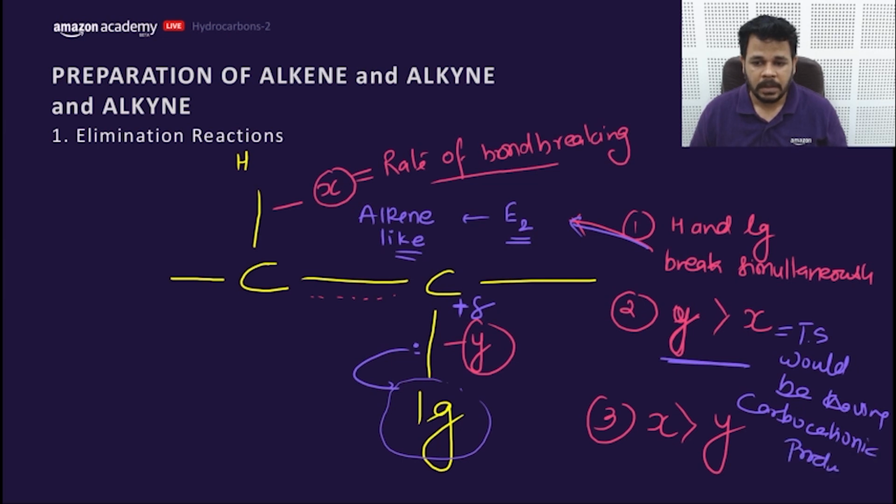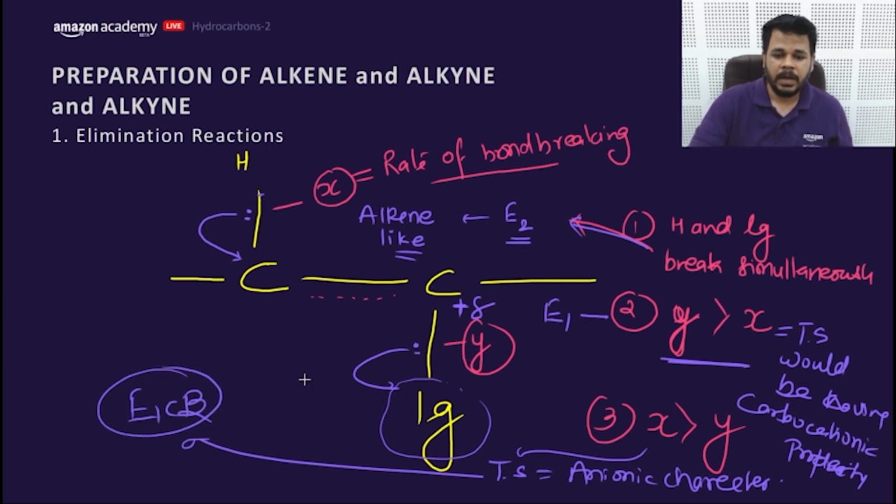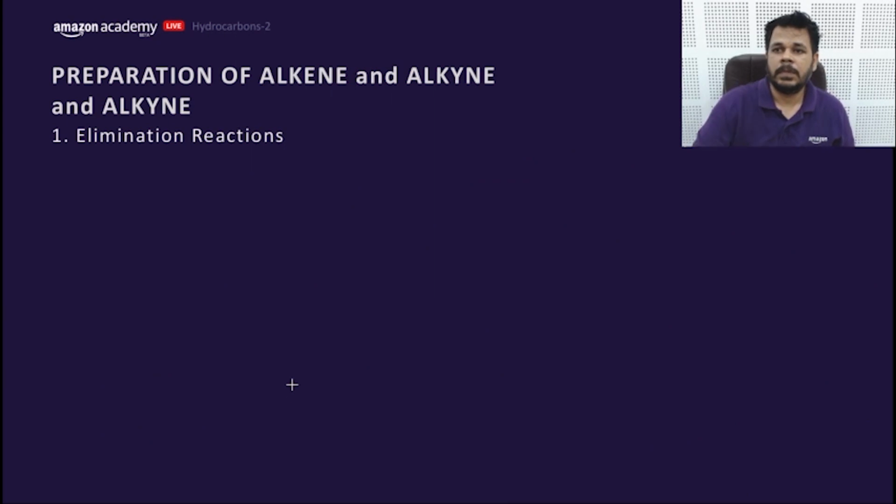That means this would represent what? E1. Lastly, if the CX bond breaks first, these bonds will shift to this carbon, and now the transition state would be having anionic character. So this would represent what? E1Cb. Getting my point? Let me revise it first.